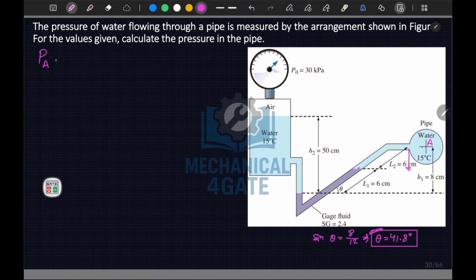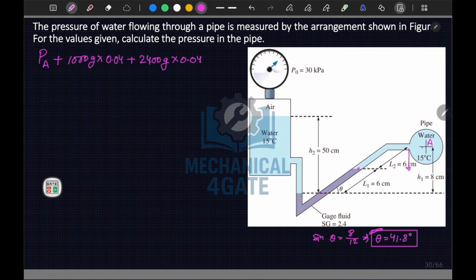So PA plus rho of water, 1000 g, into height, 4 centimeter, that is 0.04. Now we have moved to mercury. This is your gauge fluid, that is 2.4 SG. So plus 2400 g into height, again 4 centimeter, 0.04 meter.